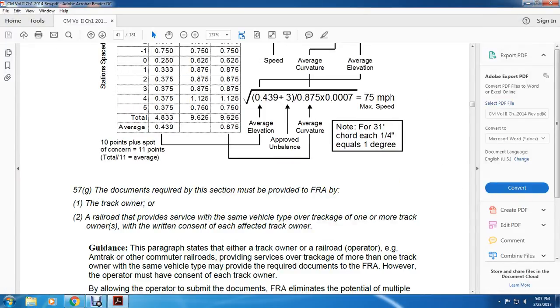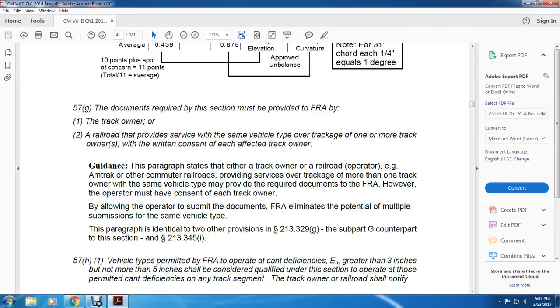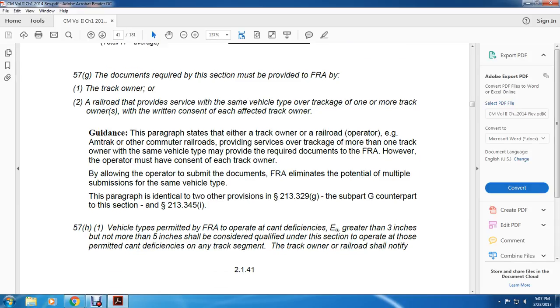Paragraph 57G. The documents required under this section must be provided to the FRA by the track owner. The railroad provides service with the same vehicle type over track with one or more track owners, with written consent of each track owner. Guidance. The paragraph states that where a railroad operates, such as Amtrak or other commuter railroads, providing service over track with more than one track owner with the same vehicle type, the required documents are provided to the FRA. However, the operator must have the consent of each track owner, allowing the operator to submit the documents. This eliminates potential multiple submissions for the same vehicle type. The paragraph is identical to others in Section 213.329(g) of Subpart G, a counterpart of Section 213.345(i).